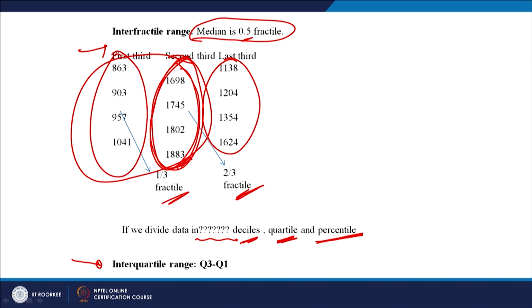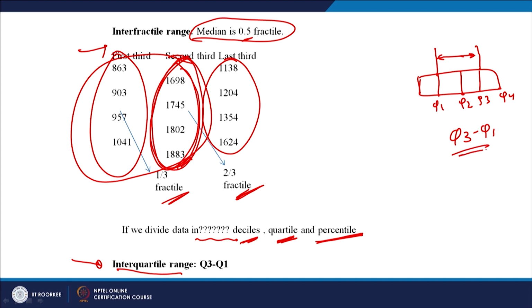One more important type of range is the interquartile range, which is the difference between Q3 and Q1. Let us say this is your entire data set divided into 4 parts. This is the first quarter Q1, this is Q2, which is also the median, then Q3 and this is Q4, right. This distance is known as IQR, the interquartile range, which is Q3 minus Q1, right.